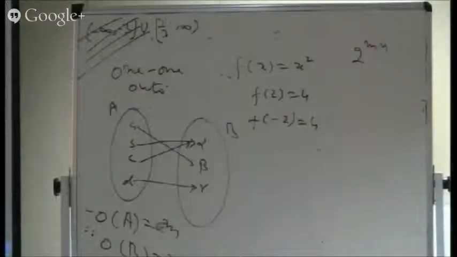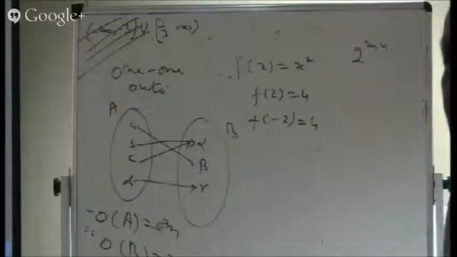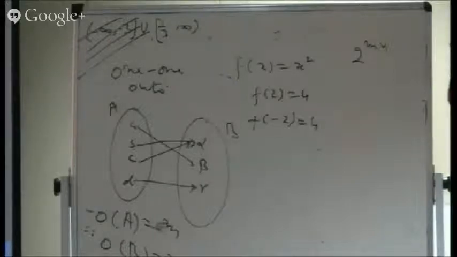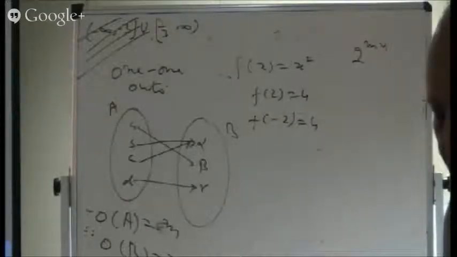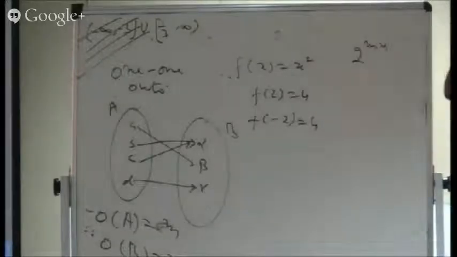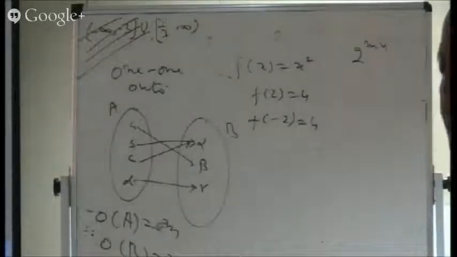So that much we know, the number of relations. Can you tell me the number of functions? Every relation is not going to be a function. The number of functions may be less. How many functions are possible? Can you tell me?